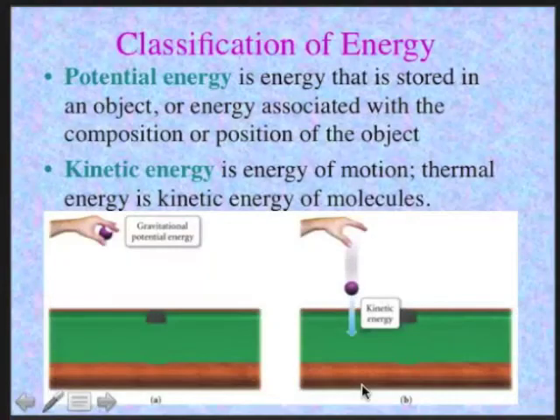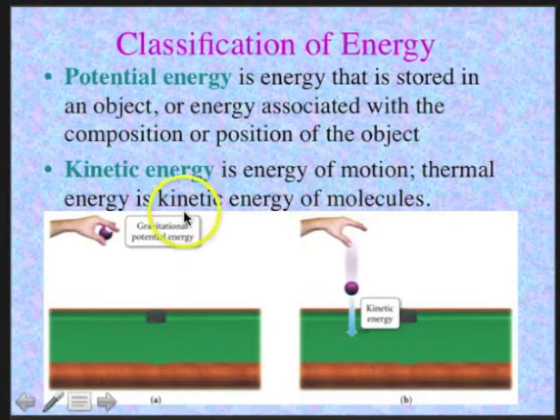Now let's classify energy. Potential energy is energy that is stored in an object, or energy associated with the composition or position of the object. Kinetic energy is energy of motion. Thermal energy is kinetic energy. So here's an example of potential energy. The ball's being held up.